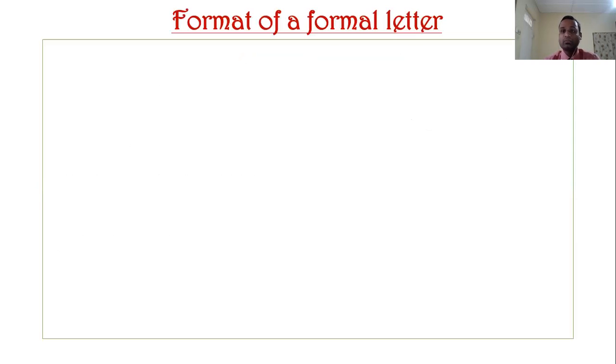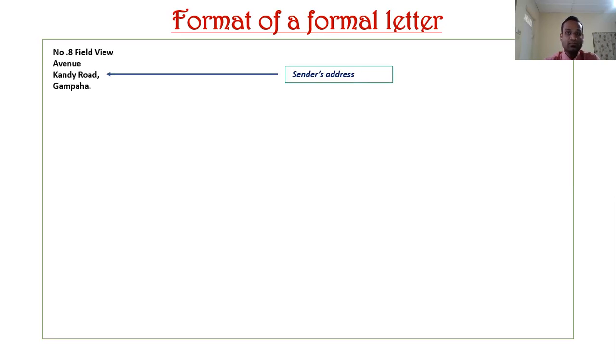Then I'm going to show you the format of a formal letter. Can you remember the format of the formal letter? What should come first, at the top left corner of your paper? Yes, that is the sender's address. The person who writes the letter should come first here. This is the sender's address, otherwise your address. After that, beneath the sender's address, we mention the date on which you write your letter.